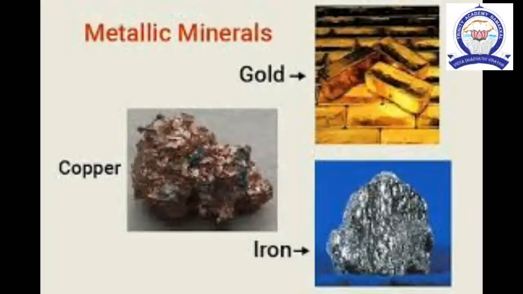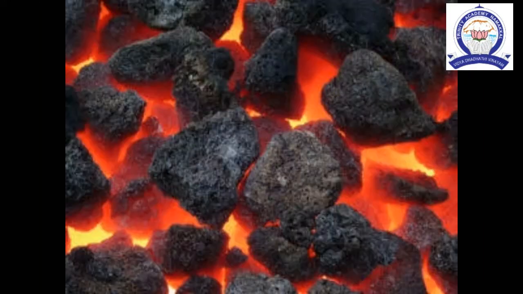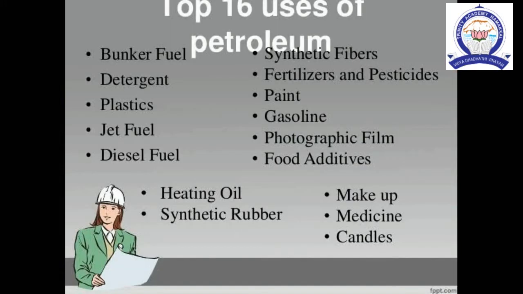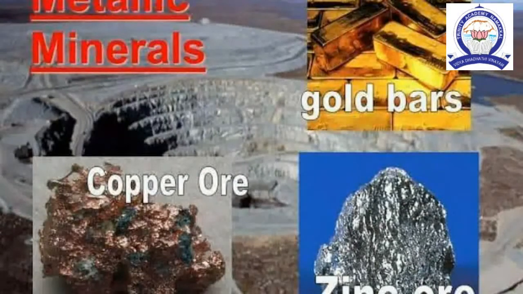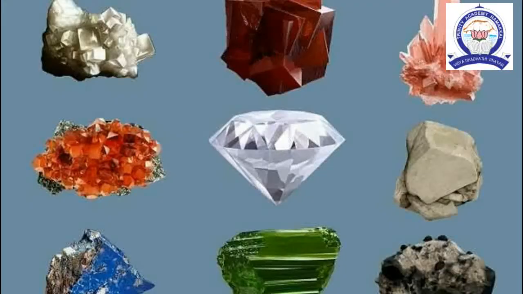Next topic is minerals. Minerals are of two types. First one is metallic minerals and second one is non-metallic minerals. Some metals are obtained from metallic minerals called ores, such as hematite, bauxite, pyrite, and calamine. We get iron, aluminium, copper, and zinc respectively from these ores.